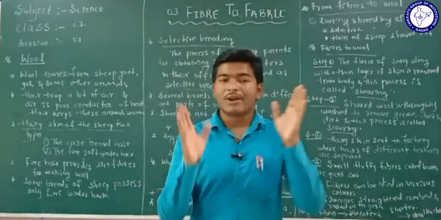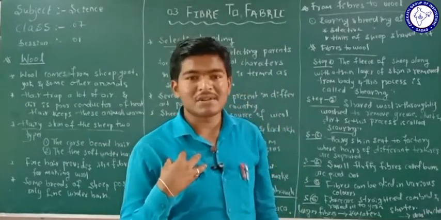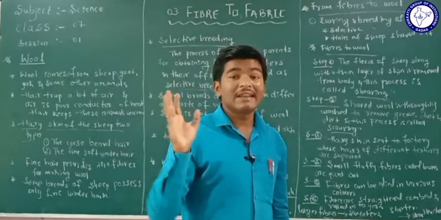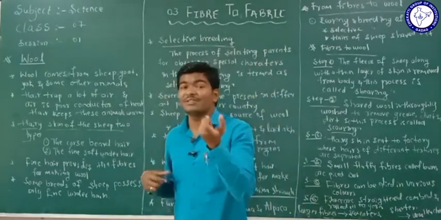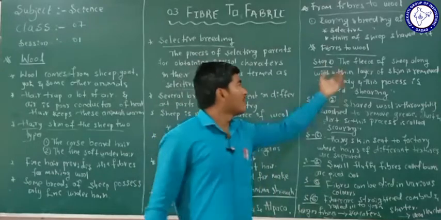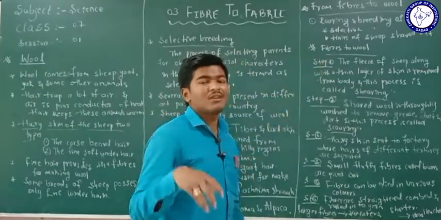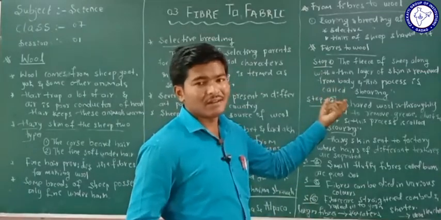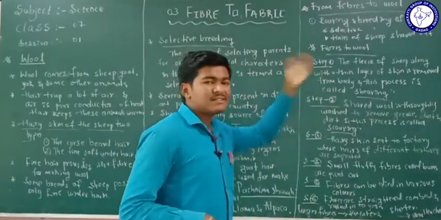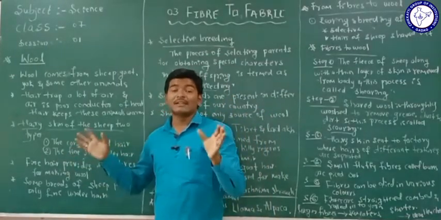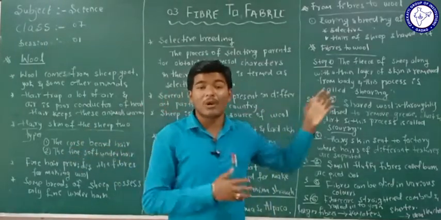Remember here, normally the hairs of the sheep are shaved in warm conditions. In which season? The hairs of the sheep are shaved in warm conditions. Why? Because it is not shaved in the winter season. Why? Because these hairs provide some heat to the body of the animals.